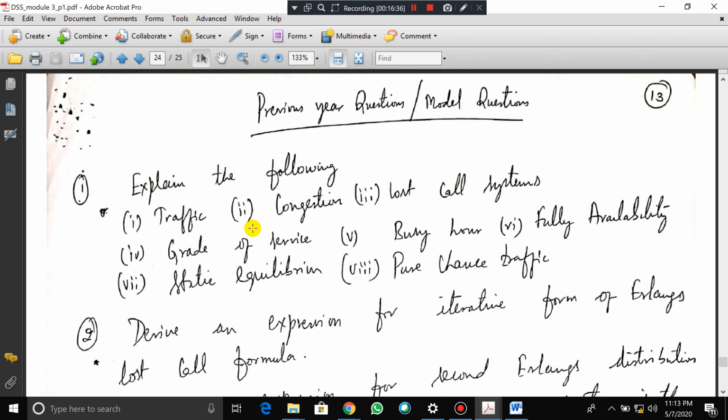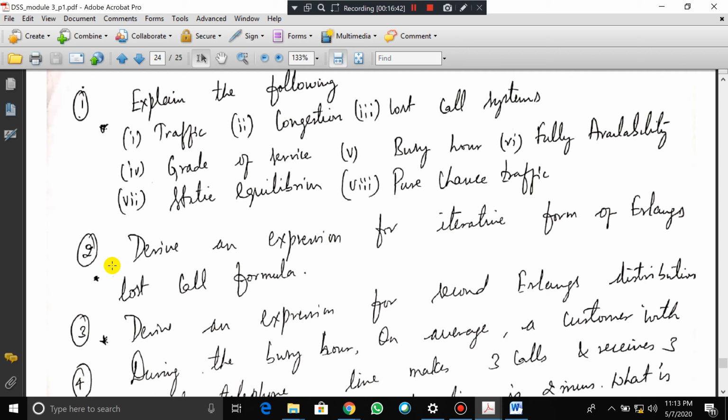Minimum 2 marks they will ask this, so it is very important. Kindly remember these definitions.